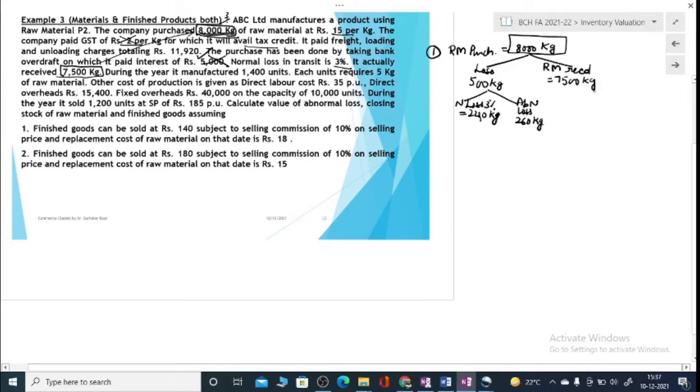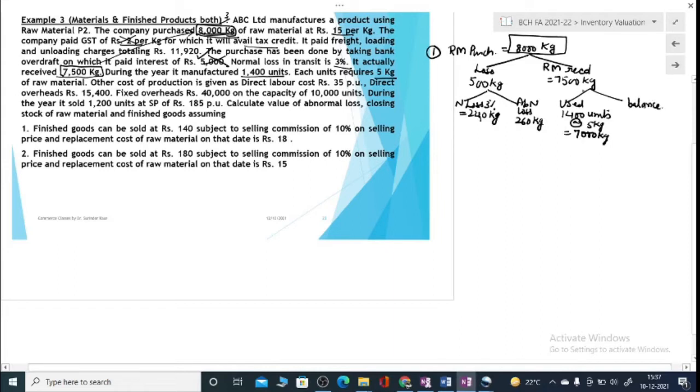Coming to the quantity that you are receiving, you must be using some of this. You manufactured 1400 units and you require 5 kilograms of raw material each. So the quantity used will be 1400 units at 5 kilograms per unit, so 7,000 kilograms of raw material is used. How much raw material is left as balance?